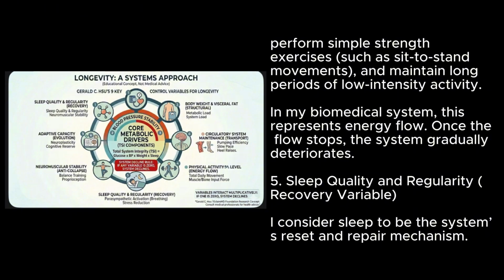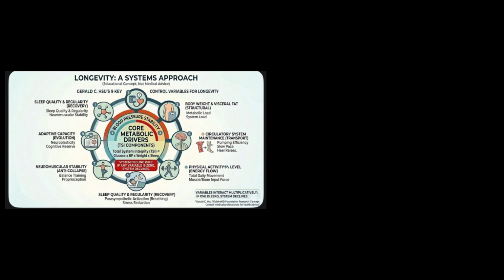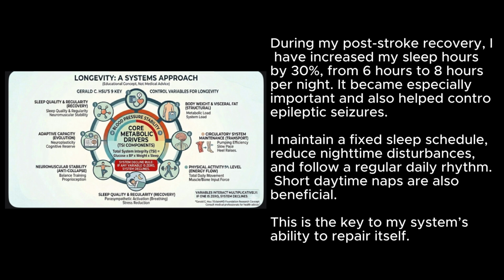5. Sleep quality and regularity. Recovery variable. I consider sleep to be the system's reset and repair mechanism. During my post-stroke recovery, I have increased my sleep hours by 30%, from 6 hours to 8 hours per night. It became especially important and also helped control epileptic seizures. I maintain a fixed sleep schedule, reduce nighttime disturbances, and follow a regular daily rhythm. Short daytime naps are also beneficial. This is the key to my system's ability to repair itself.